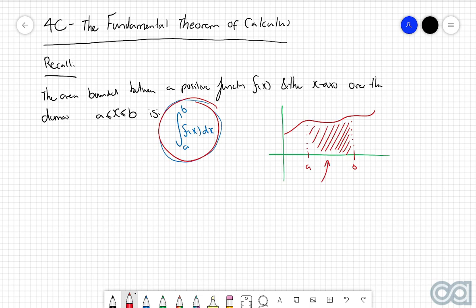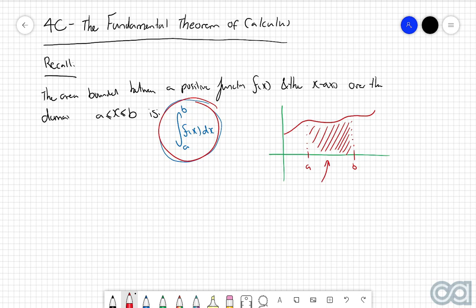And as I mentioned before, what we focused on primarily in our first chapter was how we used the upper and lower rectangles in order to estimate this total area, because we found that in certain situations we could find the exact area very easily using some very basic geometry, for example constant and linear functions. However, as soon as we got into functions such as quadratics or cubics or surds or anything that involves a curve, then we couldn't use basic geometry to find the exact area, so we had to rely on the method of estimating using upper and lower rectangles.